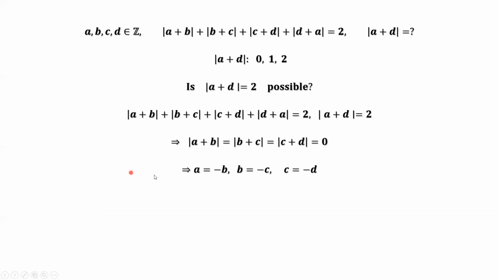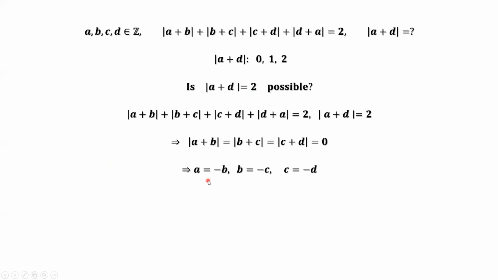This implies A equals negative B from the first result. From the second result, B equals negative C. From the last result, C equals negative D. What are we checking? We are checking absolute value of A plus D equals 2.